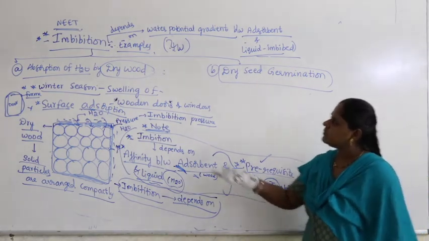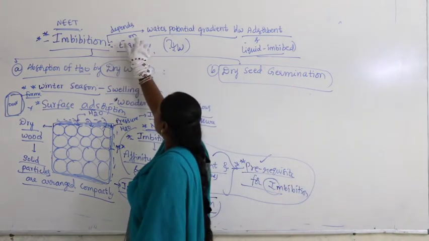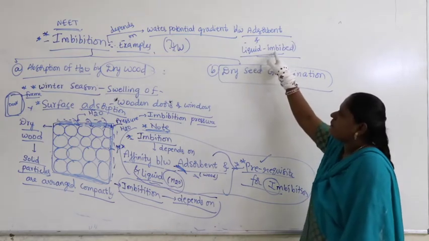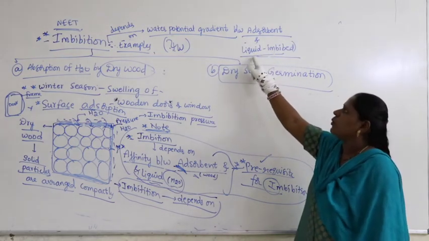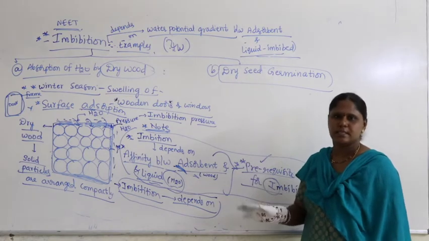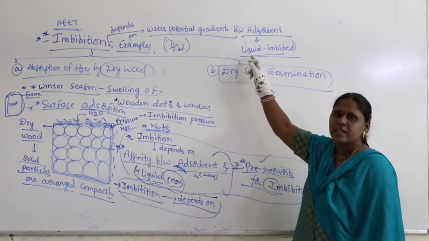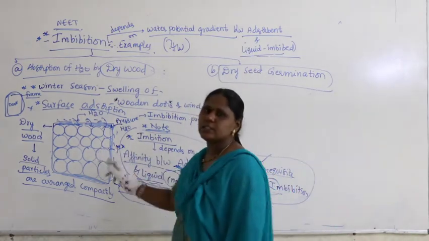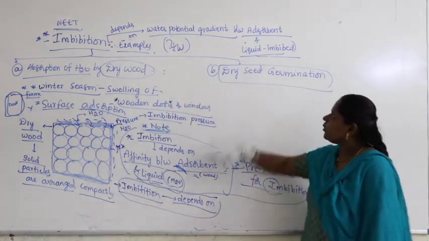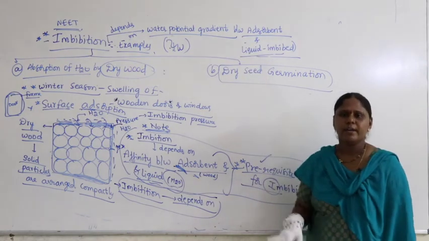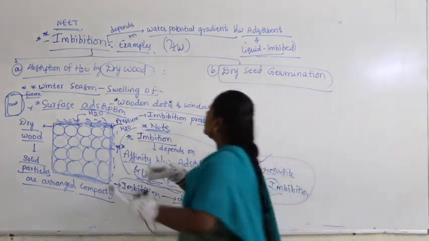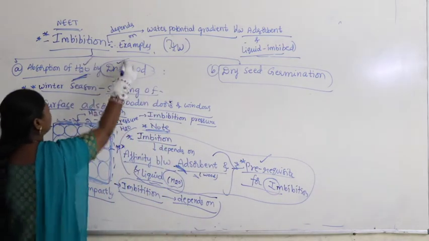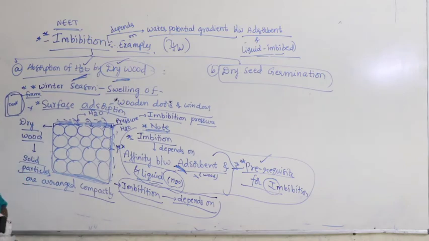What is the second one? Imbibition also depends upon water potential gradient between adsorbent and imbibant. What is imbibant? Liquid. Imbibed or imbibant, both are the same. So it depends upon the type of liquid entering inside and also upon the nature of the adsorbent. Why do we talk about these two points? Because if you take dry wood and water, it's well and fine. Dry wood and water, what occurs is called imbibition.